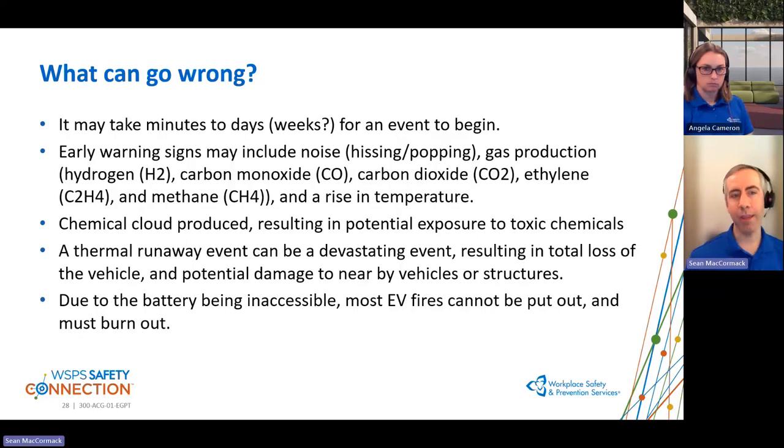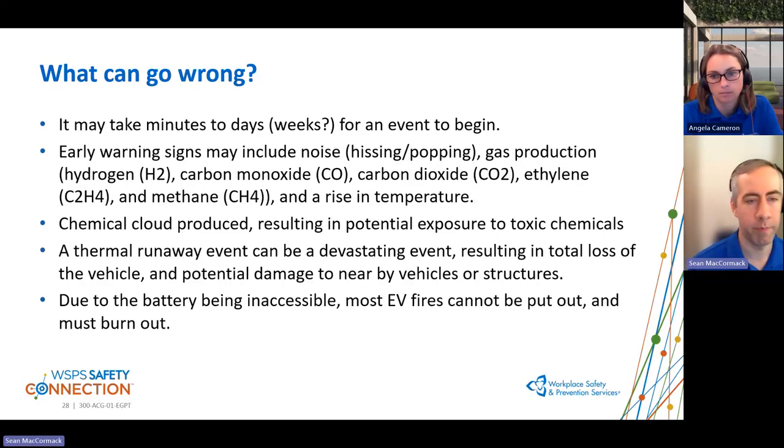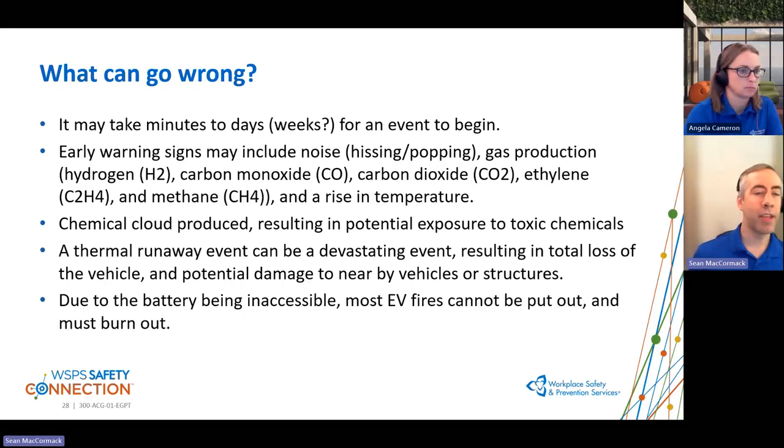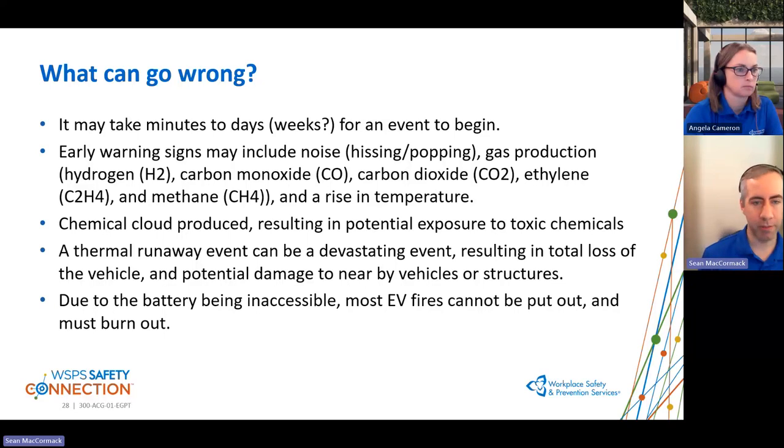What can be tricky, and here's where we will start talking about storage, is it might take anywhere from minutes for the event to begin to days or even weeks after, say, a collision for a thermal runaway event to occur. Some of our early warning signs may include noise, a hissing or a popping sound, and gas production like hydrogen, carbon monoxide or dioxide, ethylene or methane. These may be able to be captured with gas monitoring systems in a storage area, as well as a rise in temperature, which you might be able to catch with a thermal imaging camera.